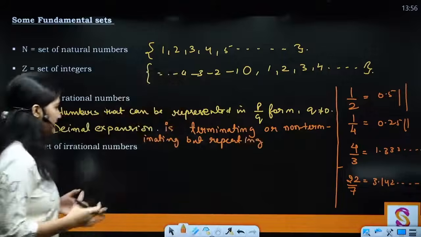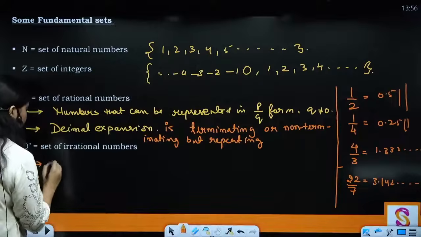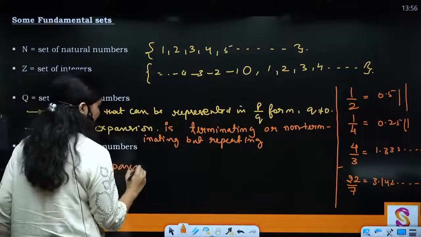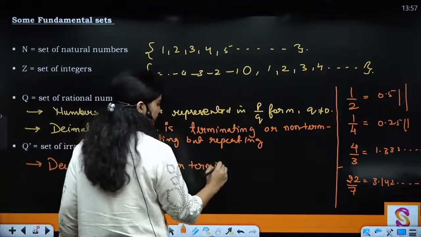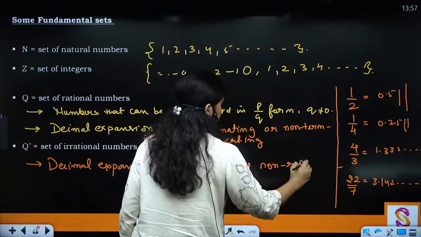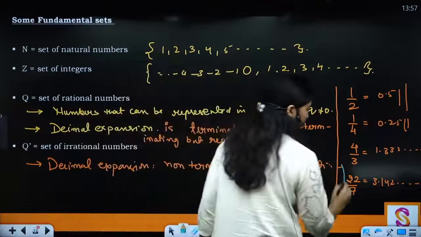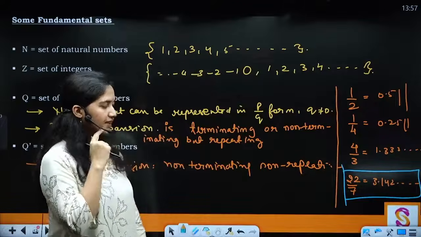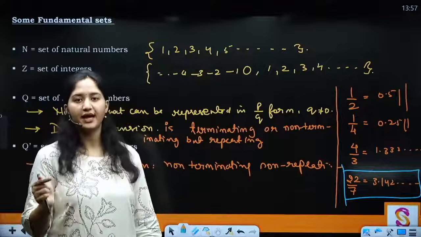This is the main distinction when we talk about the set of irrational numbers, where the decimal expansion is non-terminating and non-repeating, which is your pi, the most popular irrational number that you have seen. Or you can take root 2, root 5. The decimal expansions of all these numbers are non-terminating and non-repeating.